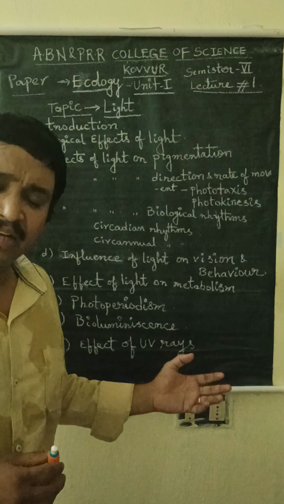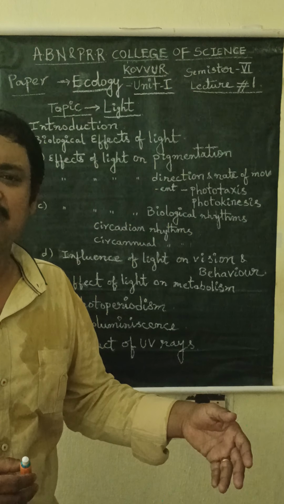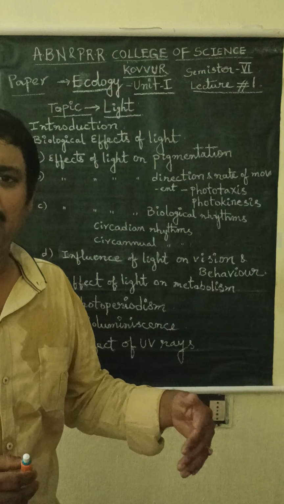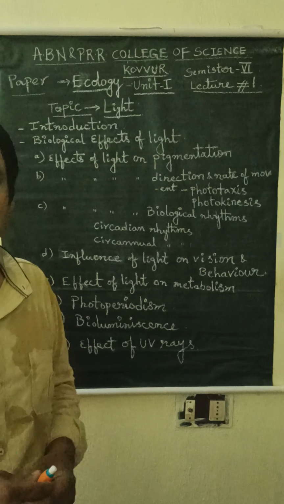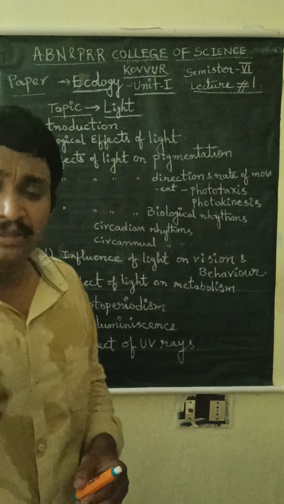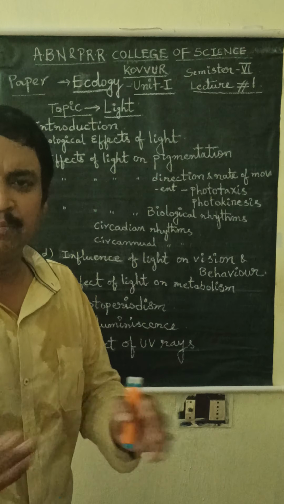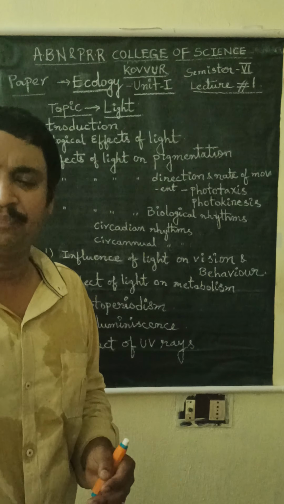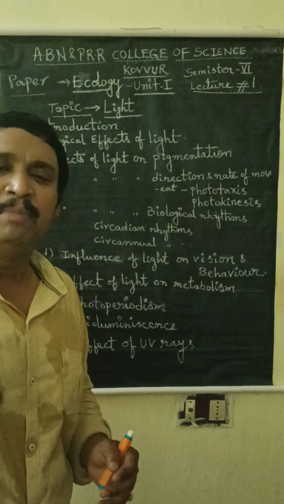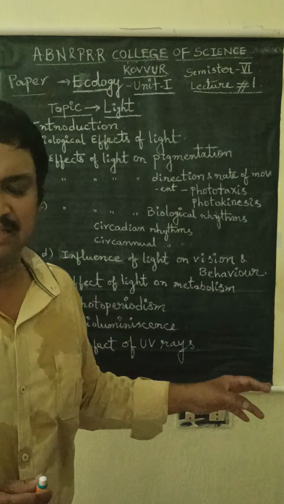See, like that many animals which are living in the deep sea release light from their bodies because they have certain types of proteins and some enzymes. By the chemical action of the protein and the enzymes, they emit light from their bodies. That is called bioluminescence.